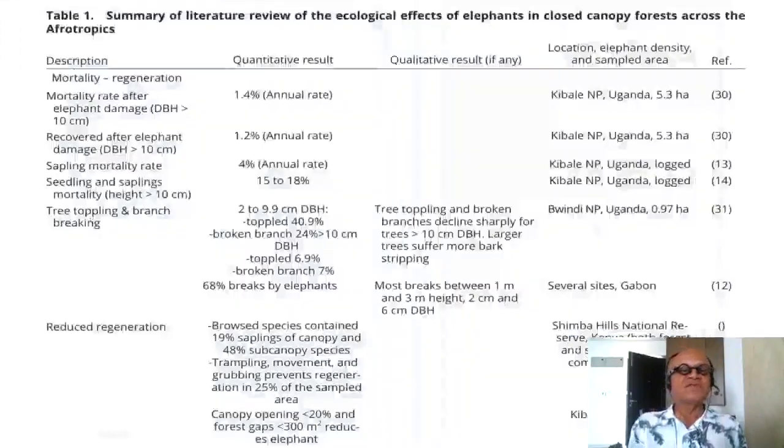So in terms of literature and the results, here is a summary of the literature review of the ecological effects of elephants in closed canopy forests across the Afrotropics. So here are the descriptions, qualitative and quantitative results, location, elephant density and sampled areas, and the corresponding reference, which you will have to look up in the paper.